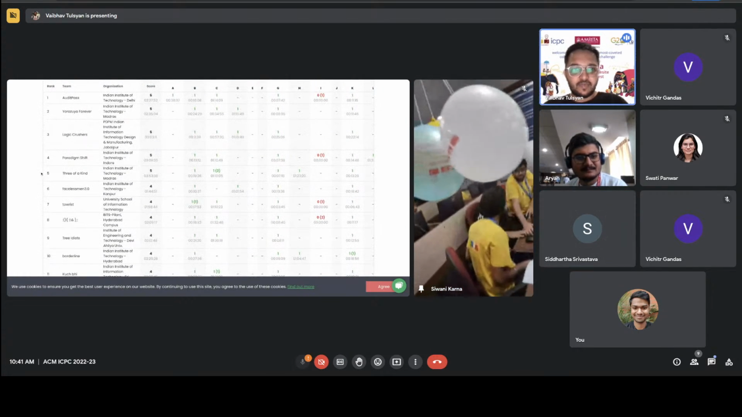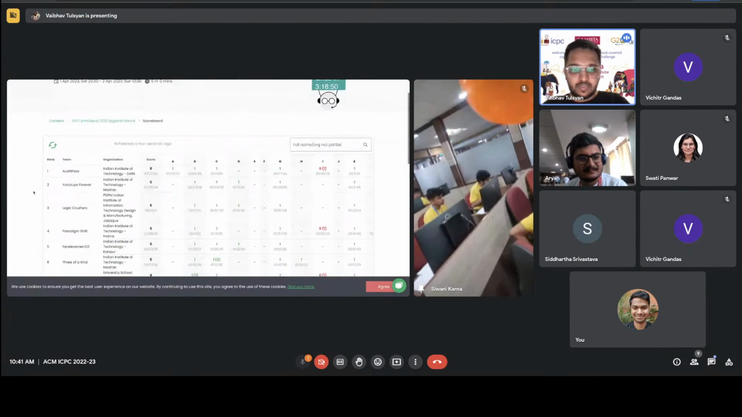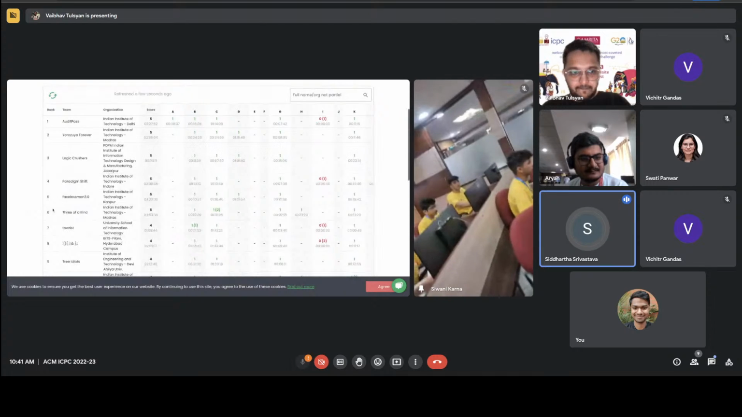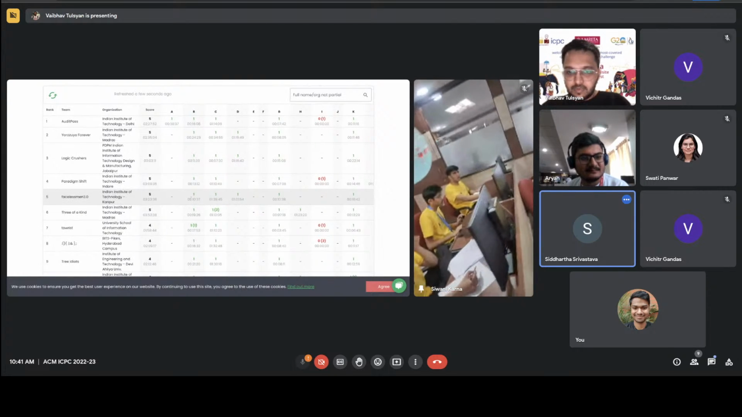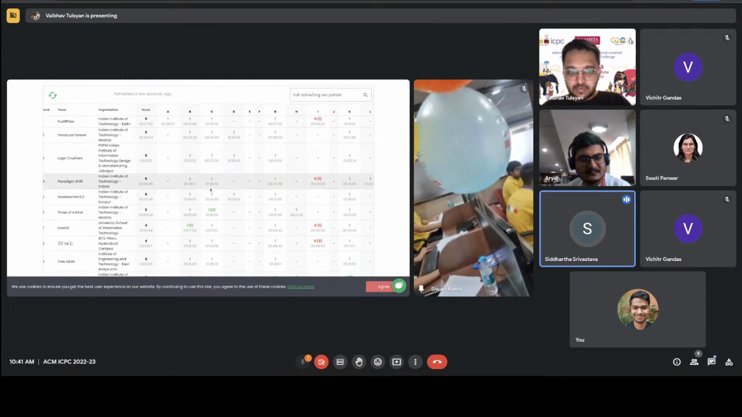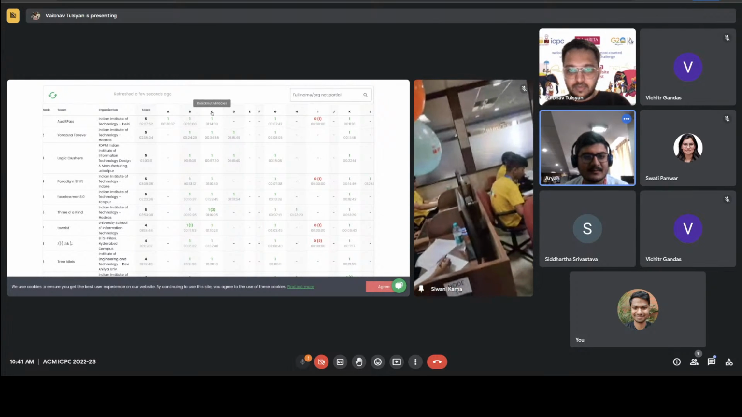Let's just refresh the scoreboard and see what's happening. Okay, so another team, Faceless Men, just solved their fifth, I believe. But due to penalties, I feel like they're slightly behind. They solved problem C, the fifth problem.